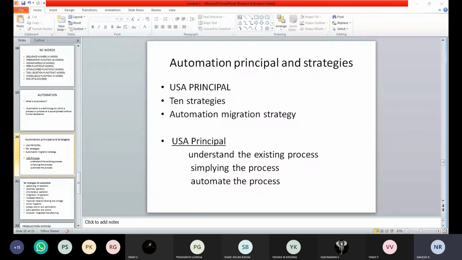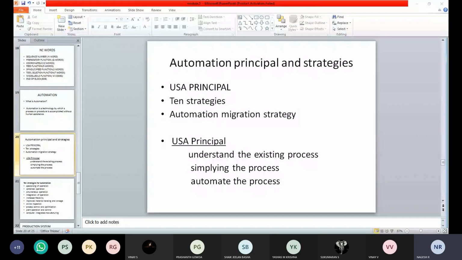We should make a checklist of what things should be sorted and what output we need. We should make a guideline, a step-by-step procedure for the existing process, in a simplified way. That is the second point we should consider in the automation principle.